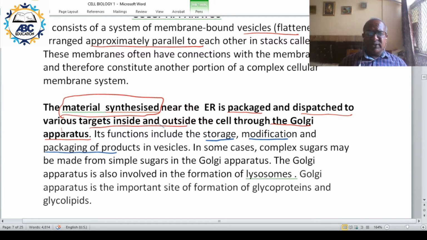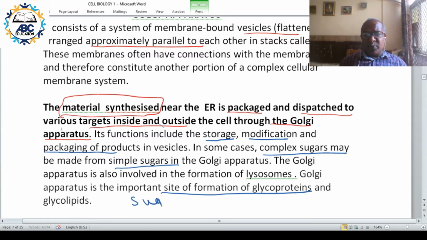In some cases, complex sugar can be made from simple sugar in the Golgi apparatus. And Golgi apparatus is an important site of glycoprotein formation. Glycoprotein is what?